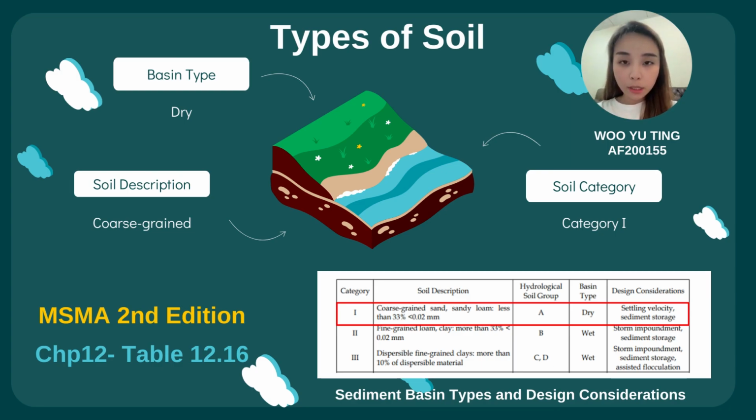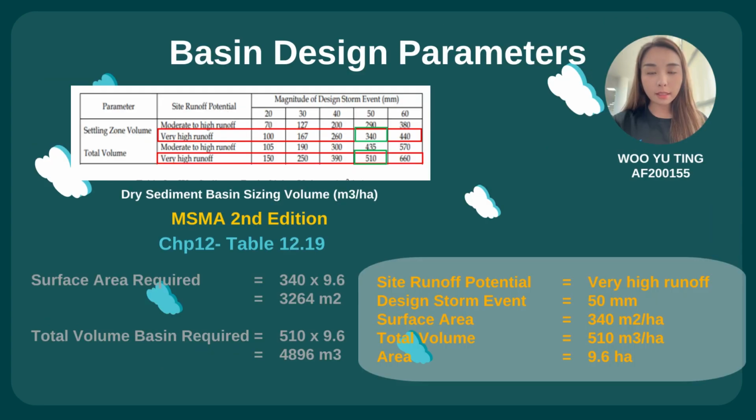But according to the MASMA second edition, chapter 12, table 12.16, sediment type and design considerations. In the table, we can figure out the category of our type of soil, which is category 1, and the soil description is coarse grain. Next is basin design parameter.